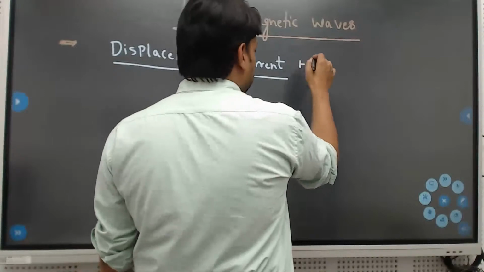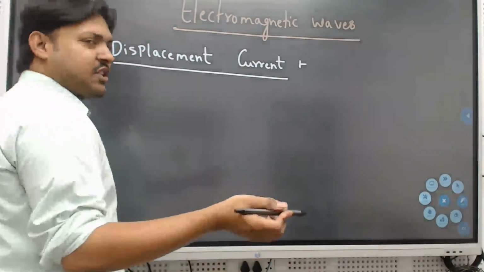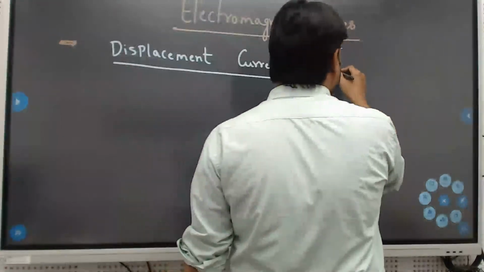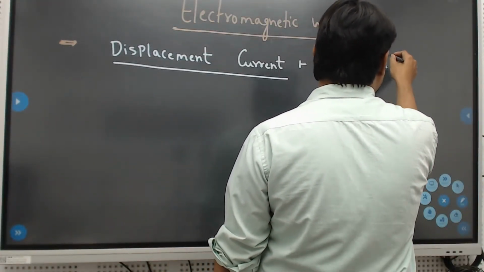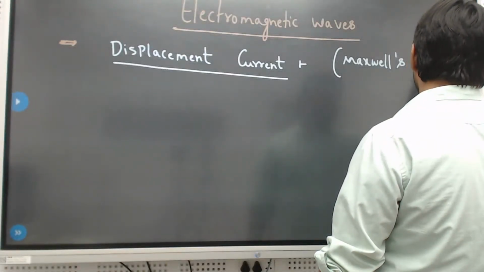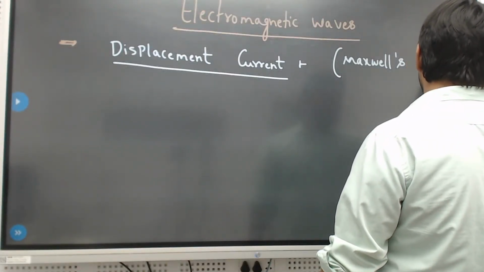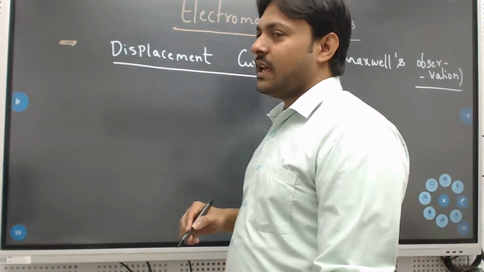So one day Maxwell, what he did is, this is the Maxwell observation. Maxwell is a scientist. He observed the thing. Okay. Maxwell's observation.